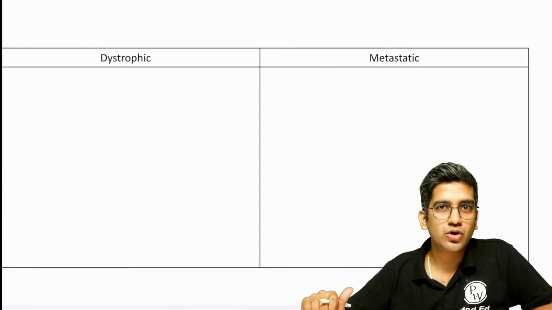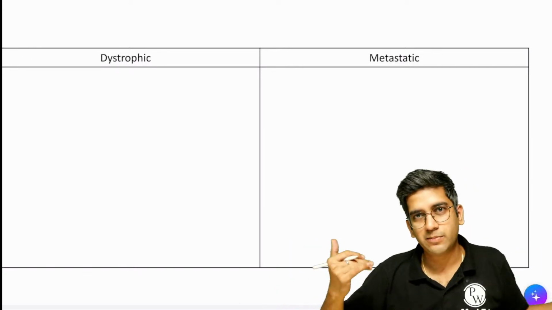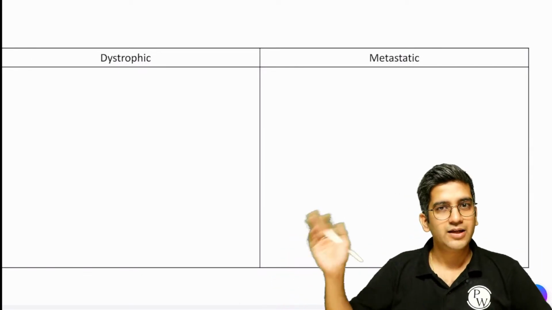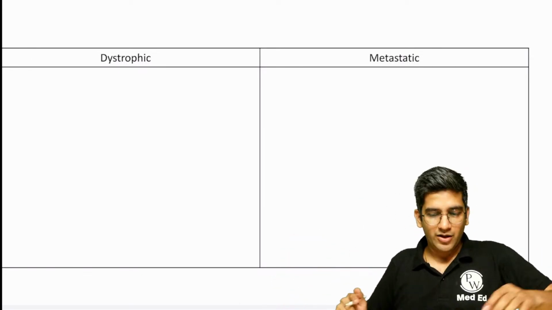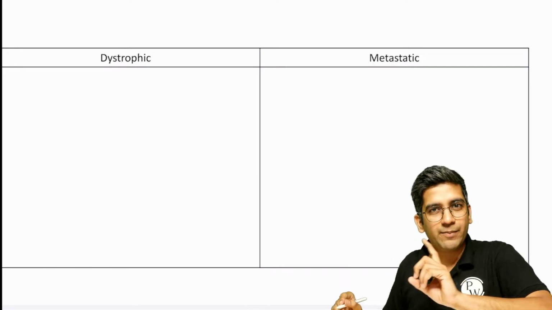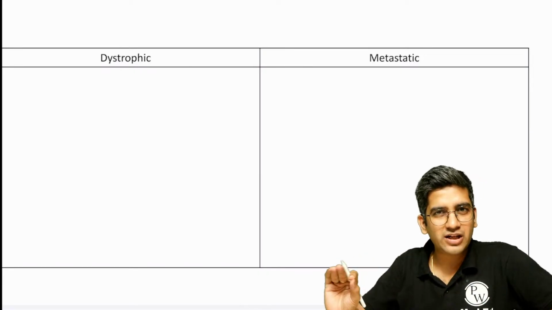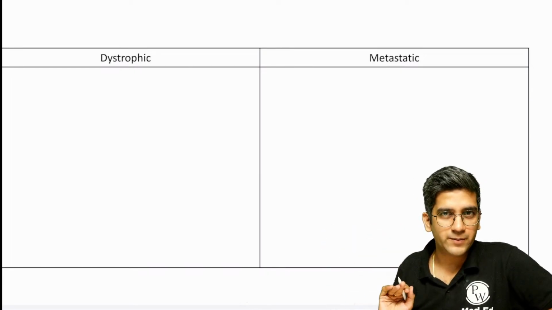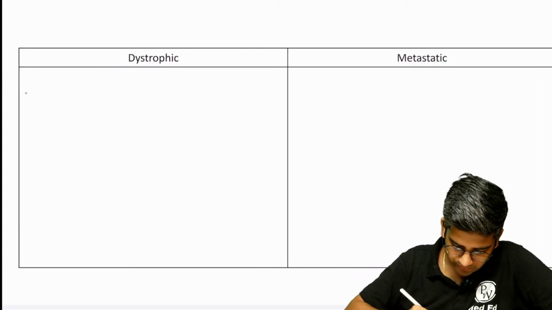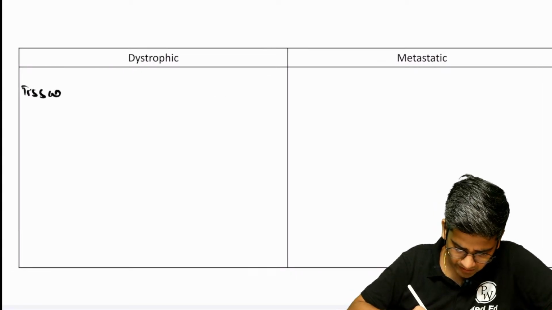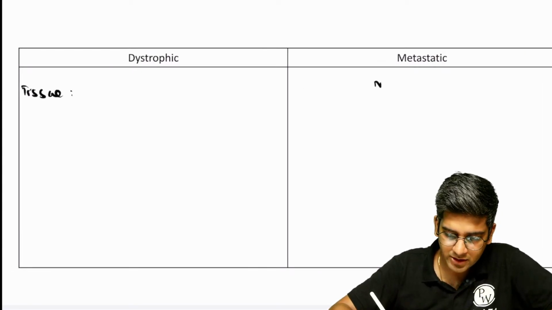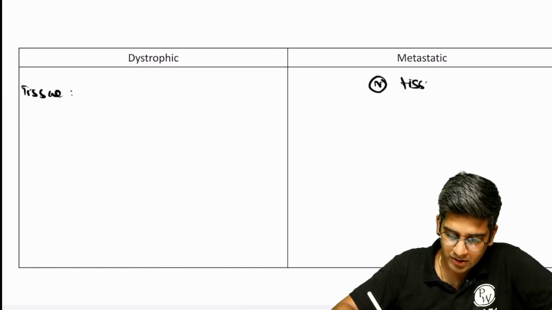Write a short note on pathological calcification, which can be dystrophic or metastatic, right? Tell me examples. Let's start. In which of these two do you think it will happen in normal tissue? A few important pieces of information are required; we'll concentrate on those alone. First, with respect to tissue, will dystrophic be normal or abnormal?